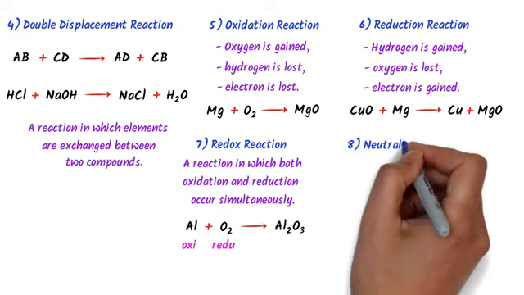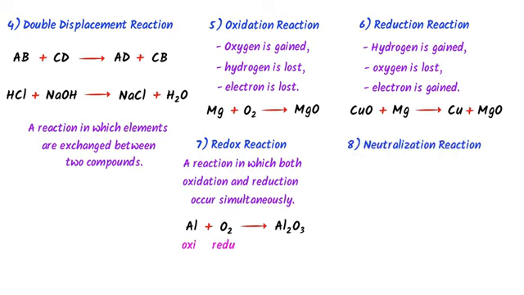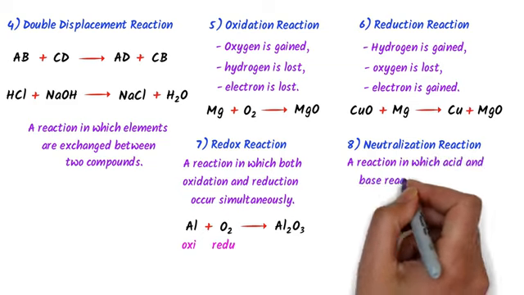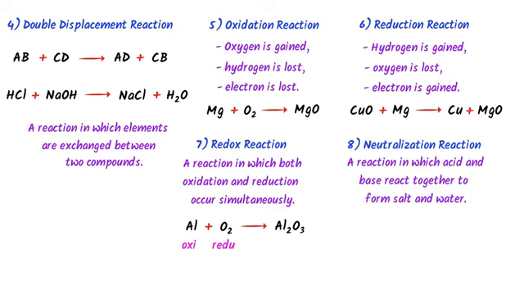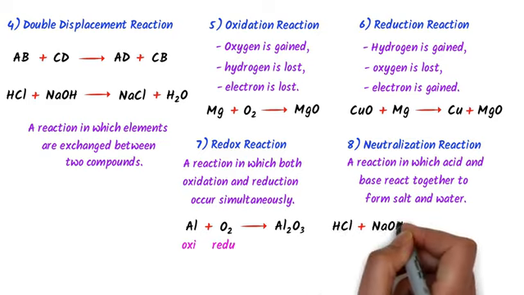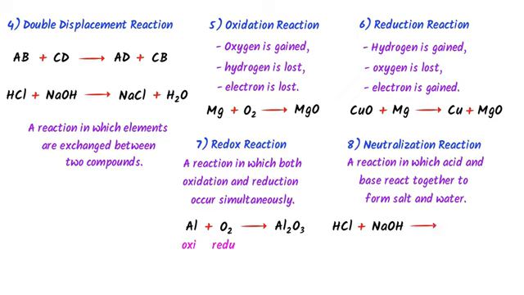The eighth type is neutralization reaction, a reaction in which acid and base react together to form salt plus water. For example, HCl plus sodium hydroxide react together to form sodium chloride plus water. Here, HCl is an acid, sodium hydroxide is a base, and sodium chloride is a salt. Thus, note down these 8 different types of chemical reactions.